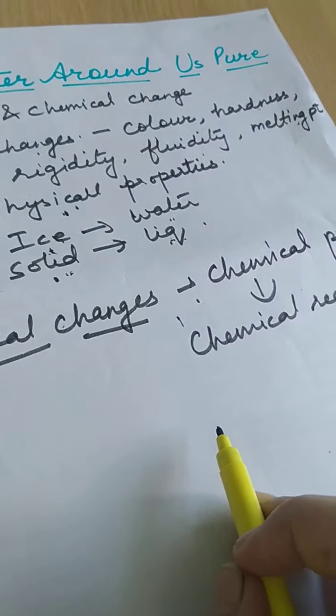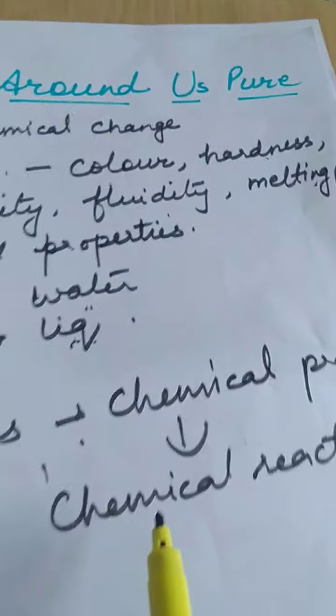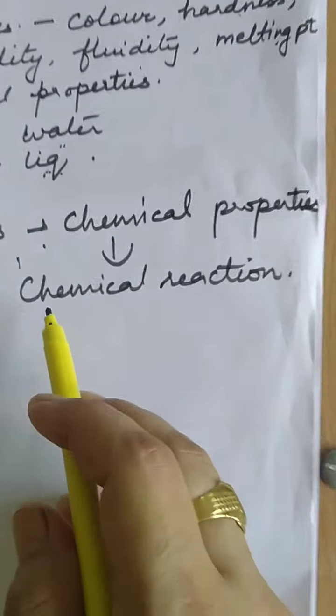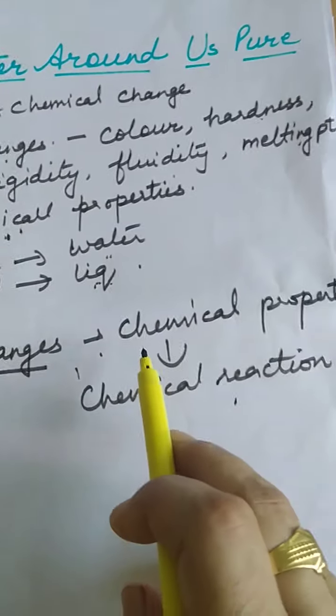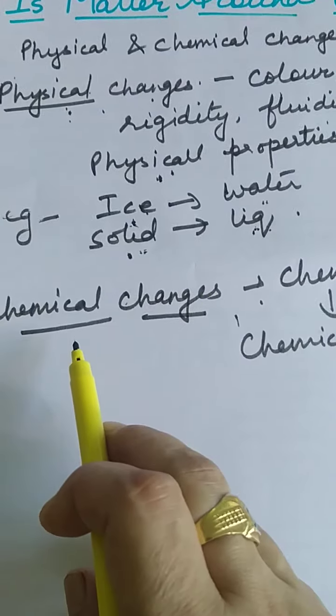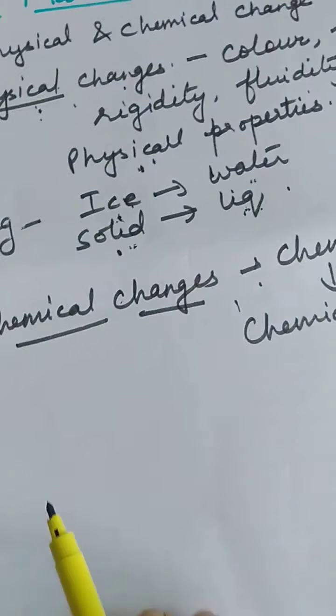So if a chemical reaction takes place, if there is a change in chemical properties, those changes are known as chemical changes.